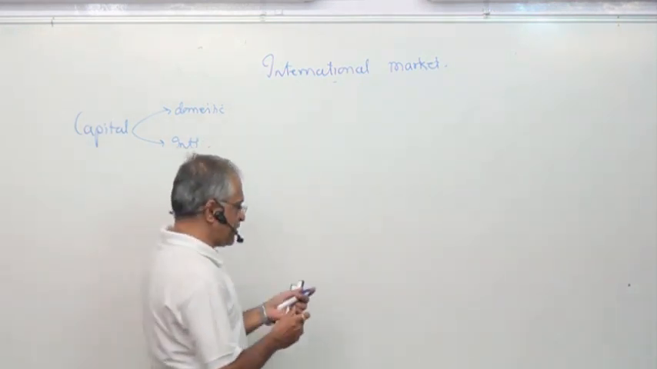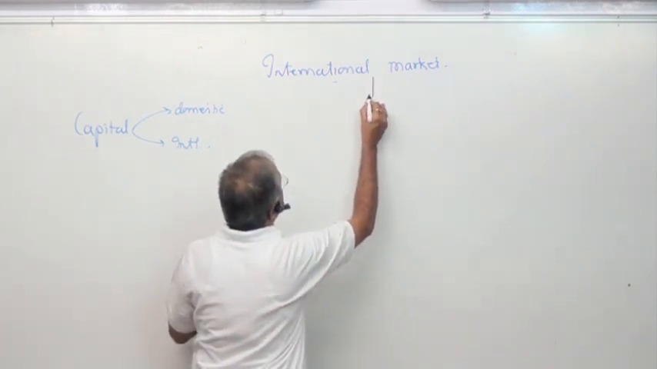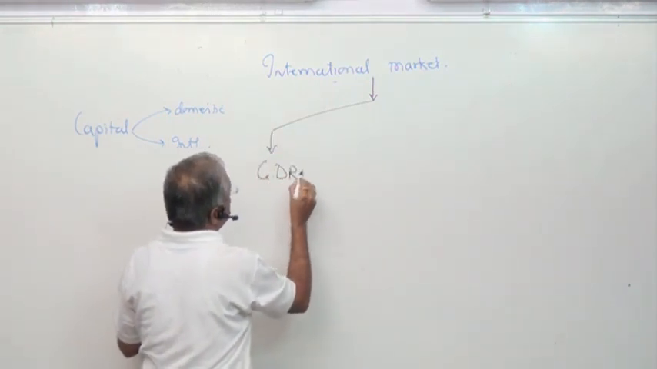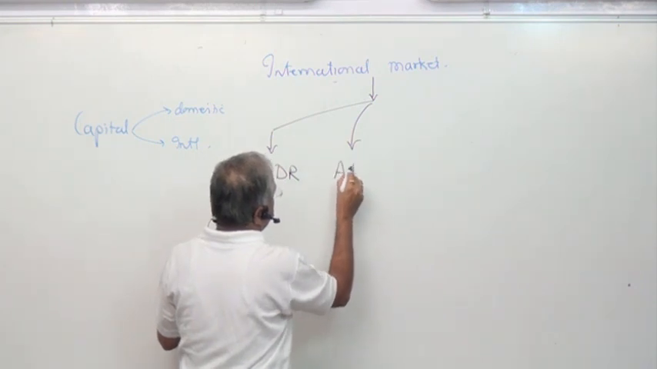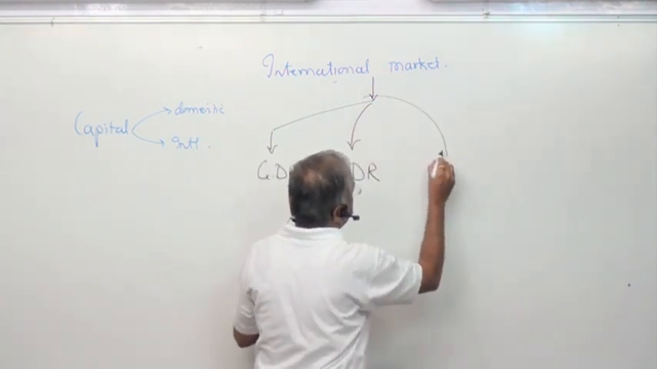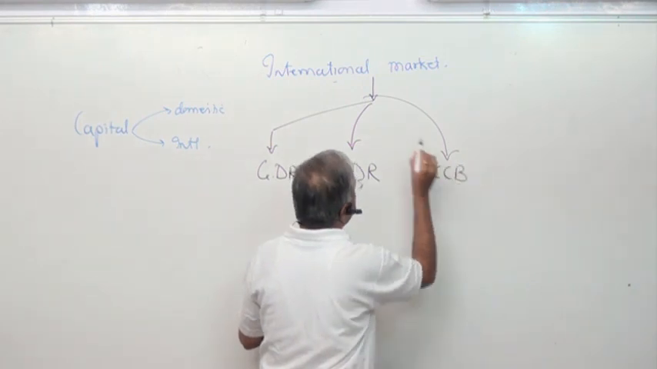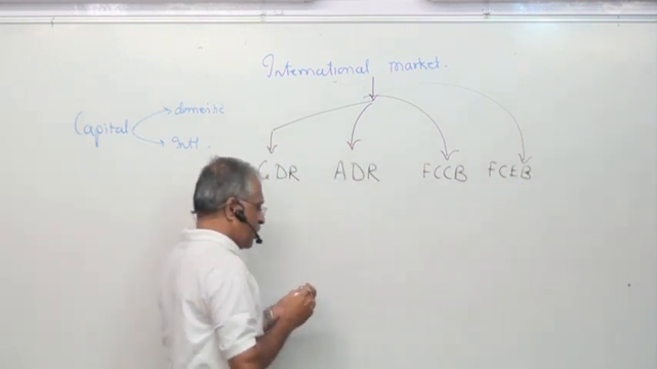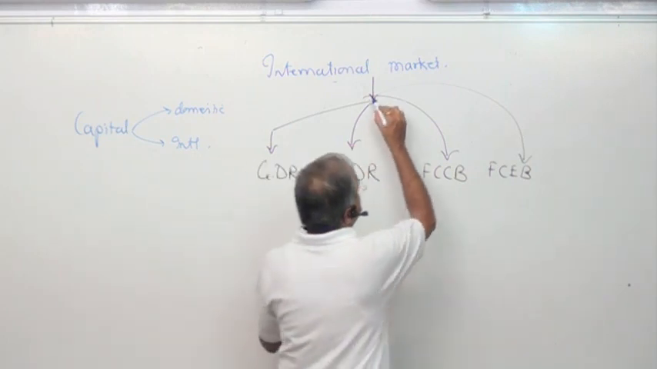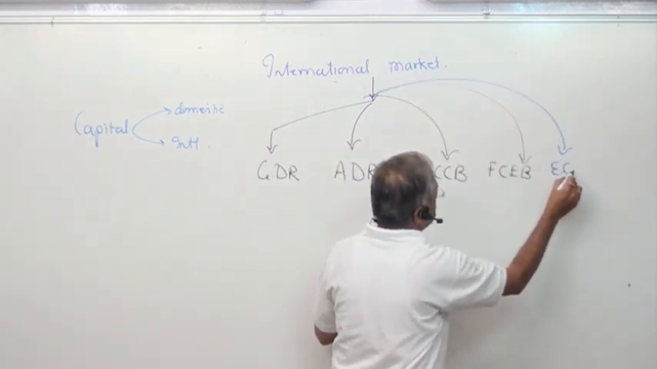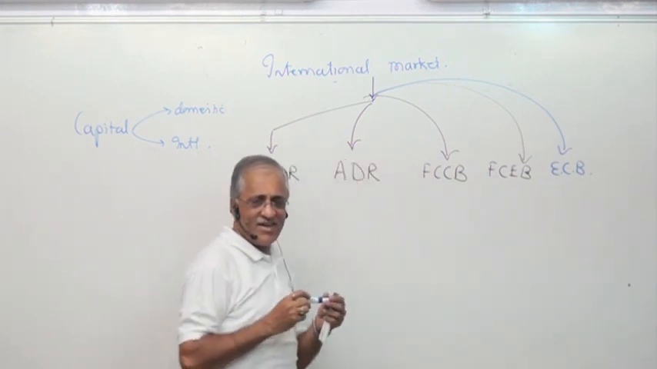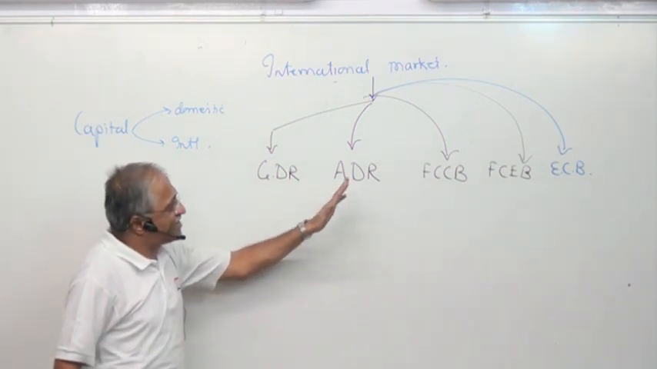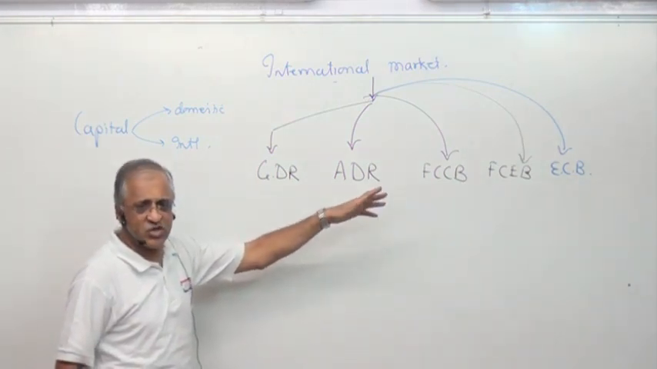When you go to an international market, these are the instruments which are there, one by one. One is you can issue through GDR. Next one is ADR. Next one is, this is debt, FCCB. The last one is FCEB. And if you want to take a loan or anything there, then it is external commercial borrowing, ECB. These are the instruments which you have to know: GDR, ADR, FCCB, FCEB, external commercial borrowings.